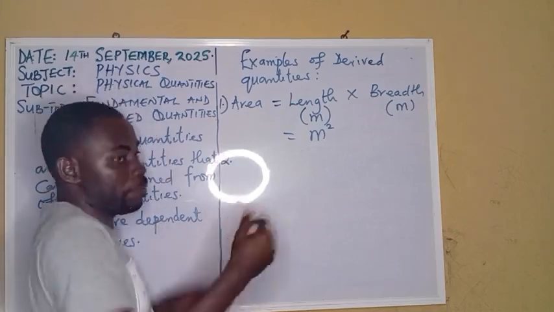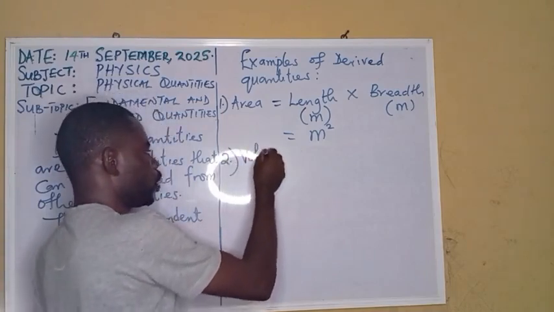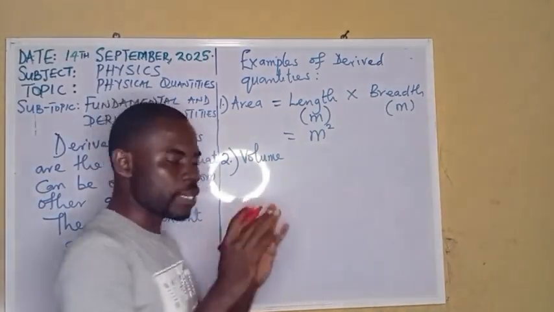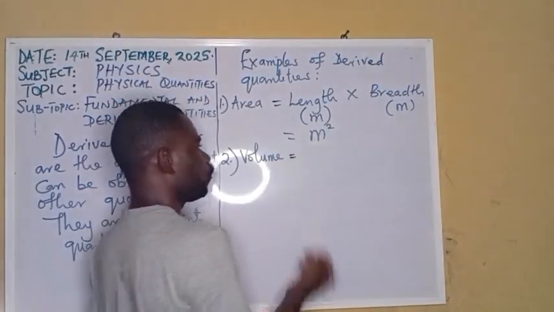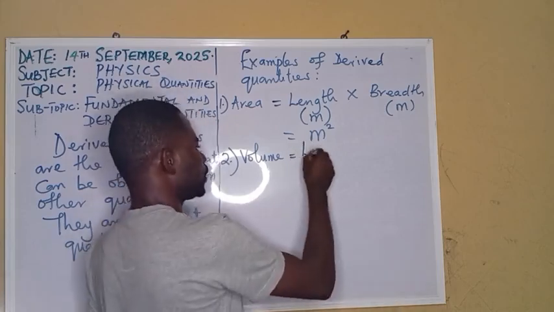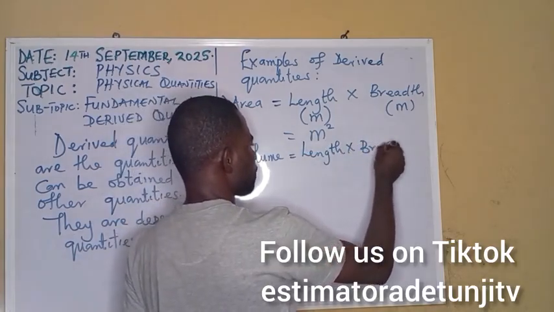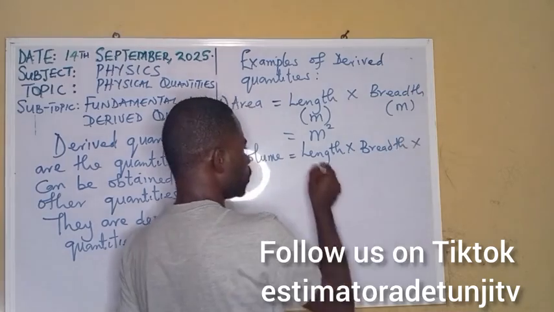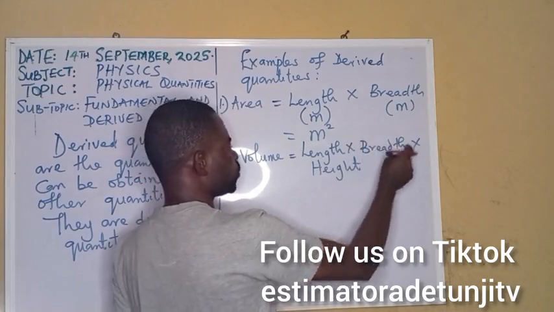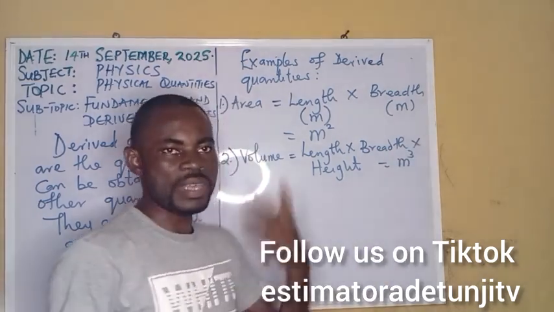Because of our time, I move to the second one. Let's say I pick volume. We can also have volume of cylinder, volume of cone, and so on. But let me say I'm picking volume of cuboid. Cuboid: length, breadth, height. So we have length times breadth times height. Remember, all of them are measured in meter. Meter times meter times meter gives us meter cube.